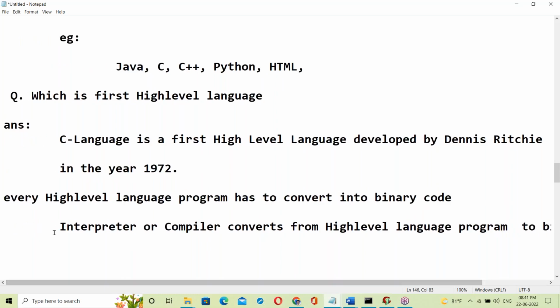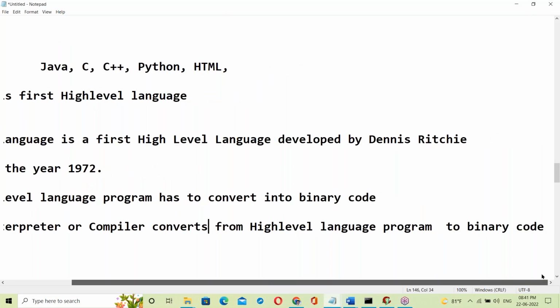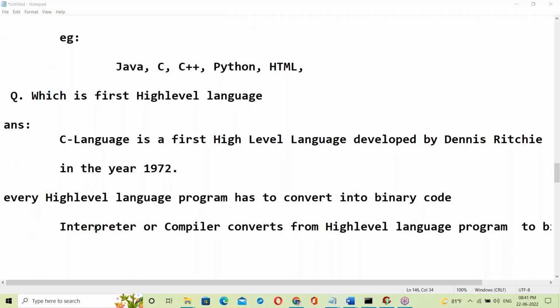Yes, interpreter or compiler converts from high level language to binary codes. Yes, high level language to binary codes. Yes, interpreter and compiler.